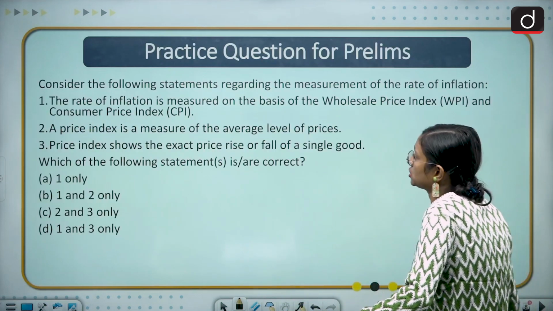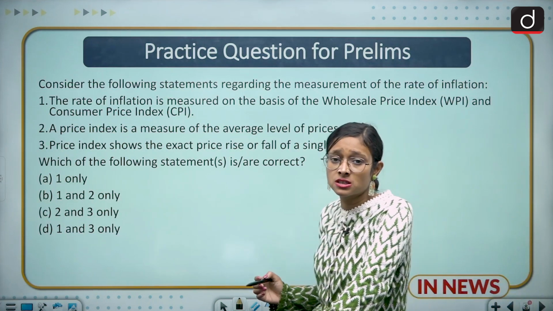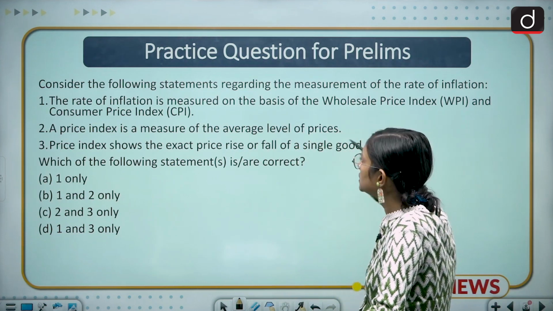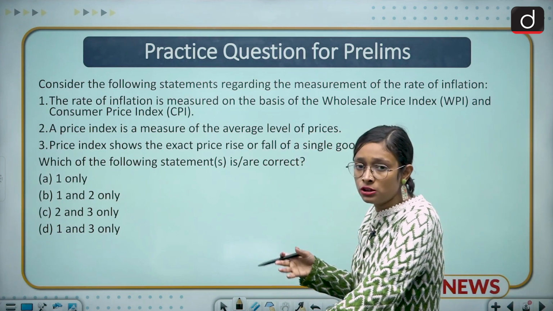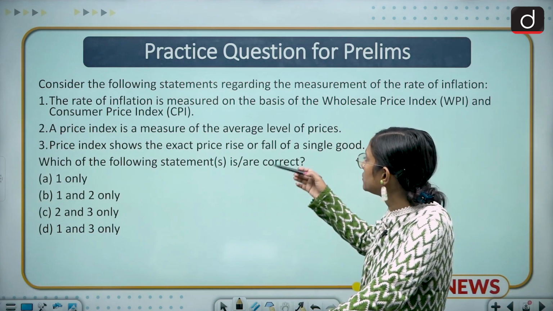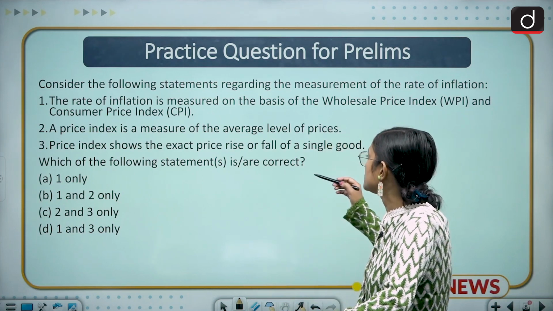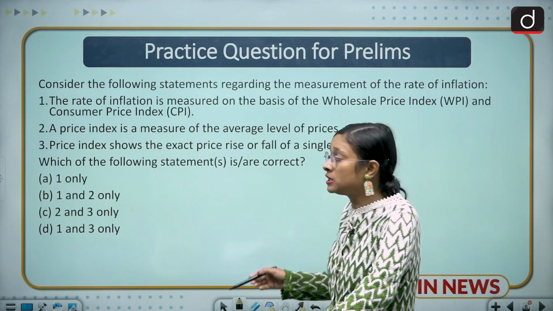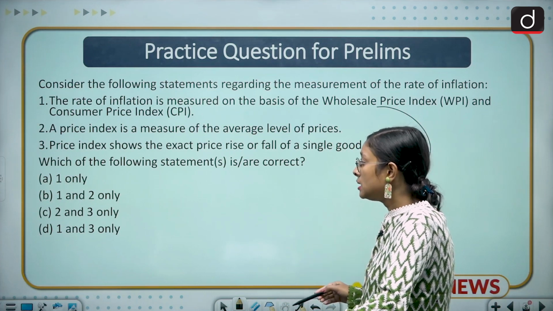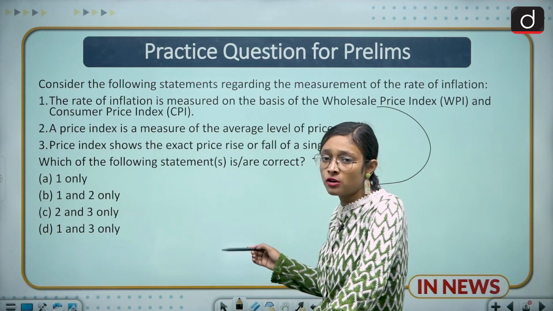The next slide is about the question. Consider the following statements regarding the measurement of the rate of inflation. We already discussed CPI. The rate of inflation is measured on the basis of the wholesale price index and the consumer price index. You already know how it is measured, especially in India. A price index is a measure of the average level of prices. A price index shows the exact price rise or fall of a single good. You have to deal very carefully with all the options, and here they are asking which of the statements are correct. Your options are 1 only, 1 and 2 only, 2 and 3 only, 1 and 3 only. So you have to answer accordingly.